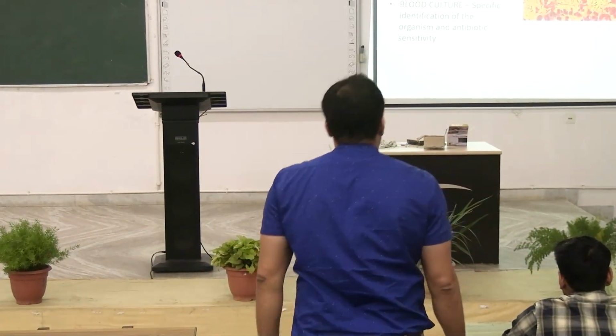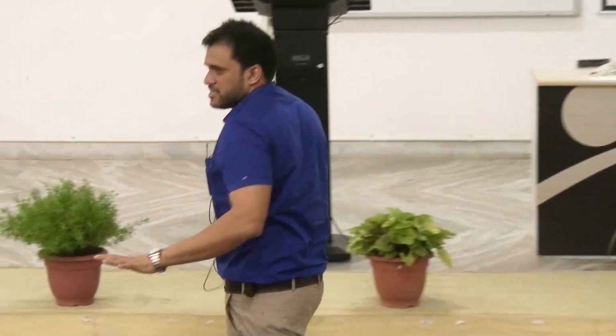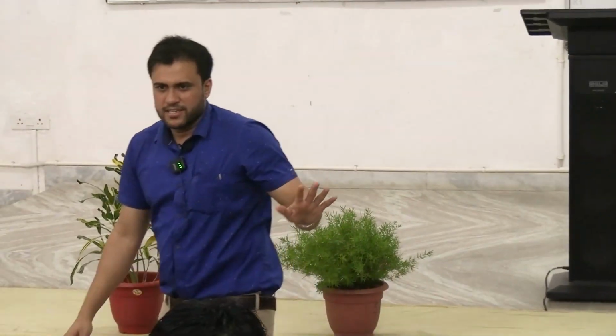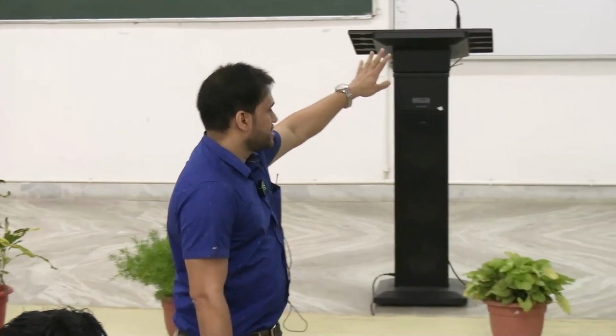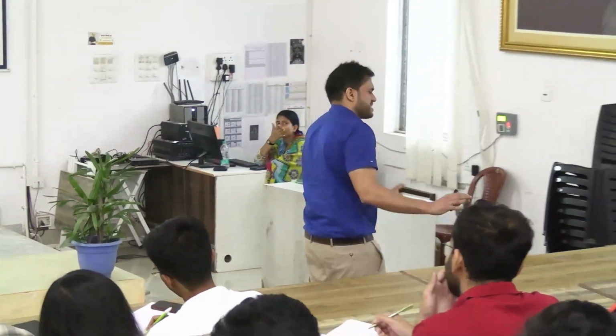Number 3, sputum examination. This is purely microbiology, right? Gram stain korte hobe and you get those lancet shaped diplococci, right? And finally blood culture. Blood culture keno korbo amra? So specific identification of the organism and antibiotic sensitivity. I'm not explaining this too much. These 3 are for lab diagnosis. Lab diagnosis of pneumonia kintu ei jinish gulo predominantly belongs to microbiology. Okay, and they will be explaining you far better than I can. All right, so this finishes your topic on pneumonia.